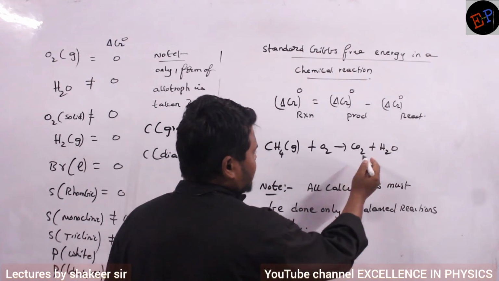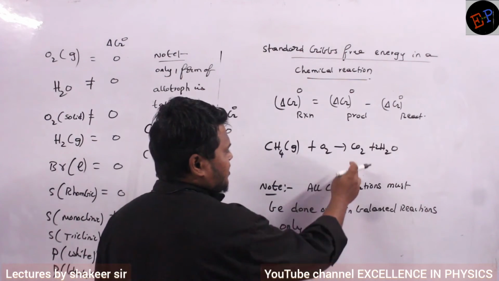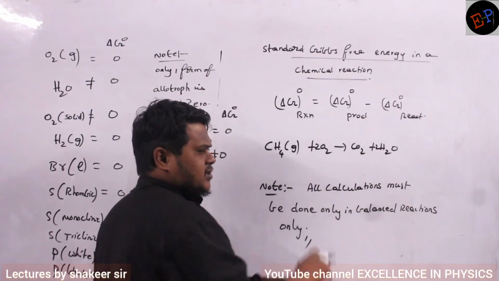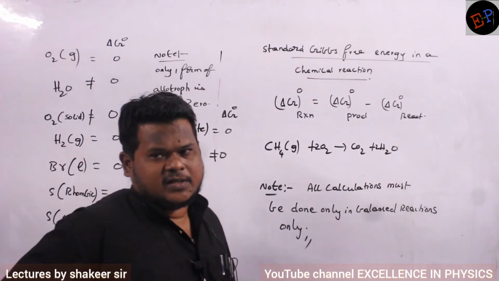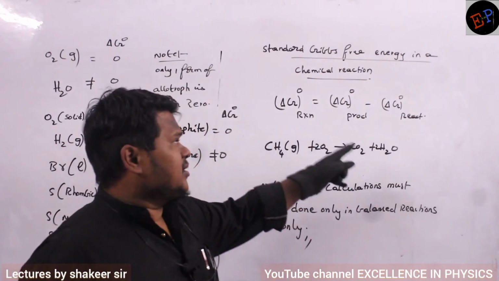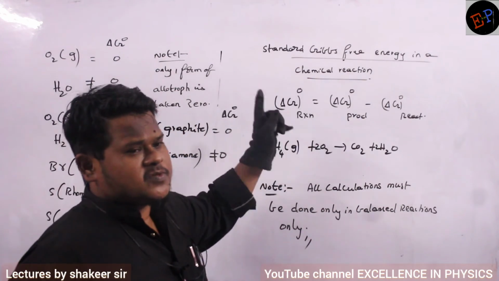4 hydrogens on one side, 2 hydrogens on the other, so I will write 2 here. But 4 oxygens here, 2 oxygens there, so I will write 2 here. Now, the reaction is balanced. Are you able to understand? So, for this condition, how can I calculate the change in standard Gibbs free energy?